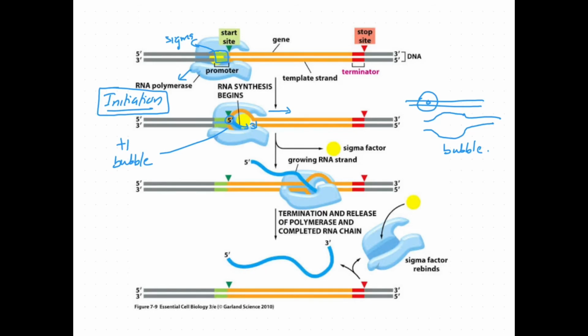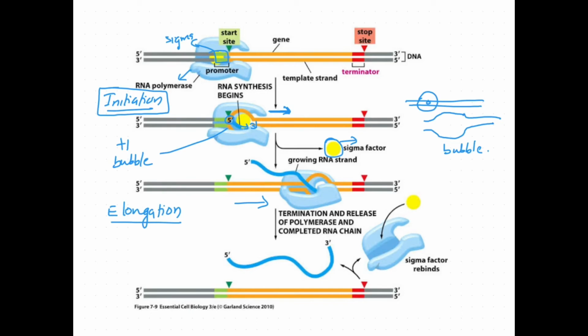Now the sigma factor dissociates, so RNA polymerase can easily move through the coding strand. The process of elongation starts. Elongation means the ribonucleoside phosphates are continuously added to the growing RNA chain, and the transcription bubble moves over the DNA towards the terminator.